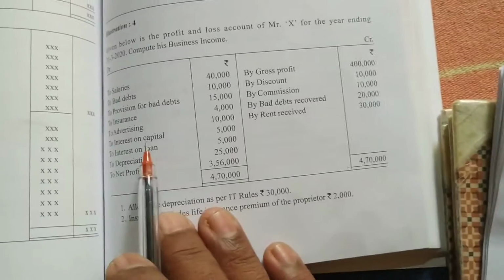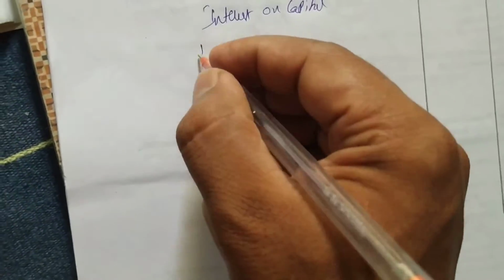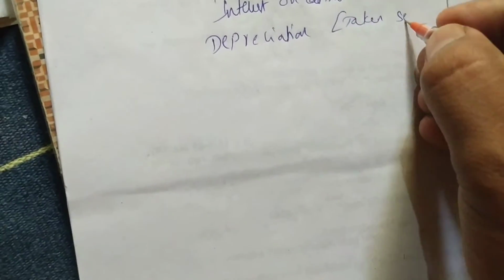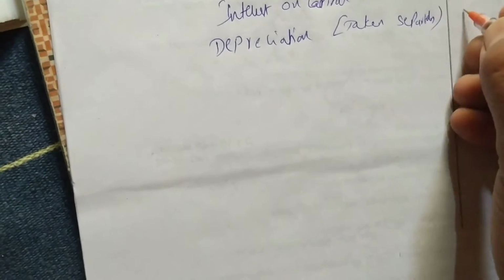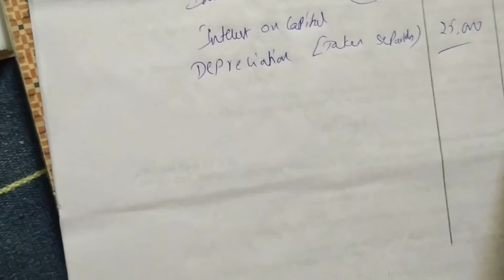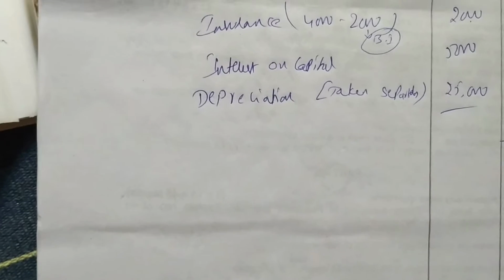Next we have interest on capital. How much? 5,000. Interest on capital is paid to the proprietor, so it is not allowed. Depreciation is also not allowed because we have taken it separately, 25,000. We add all these expenses, 47,000. So 3,56,000 plus 47,000 is 4,03,000.